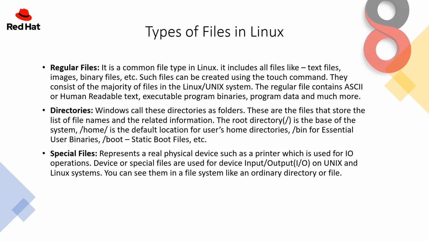Now, directories. Windows calls these directories folders, so that you can compare it easily. These are the files that store the list of file names and the related information. The root directory is the base of the system. So /home is the default location for users' home directories, /bin is for essential user binaries, /boot is for static boot files, etc. So here you can see slash is the base part and that is called the root directory.